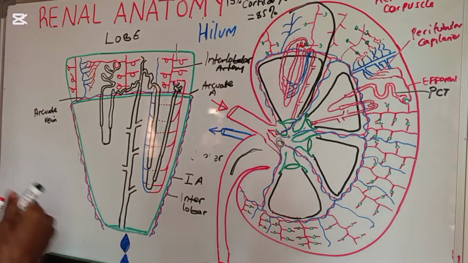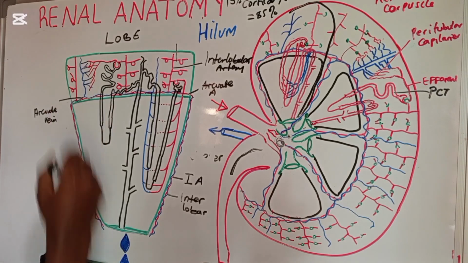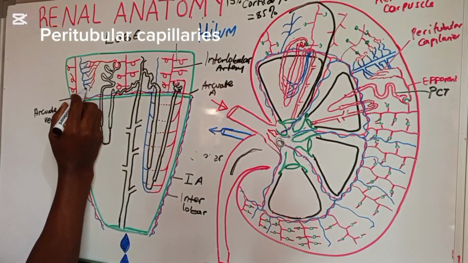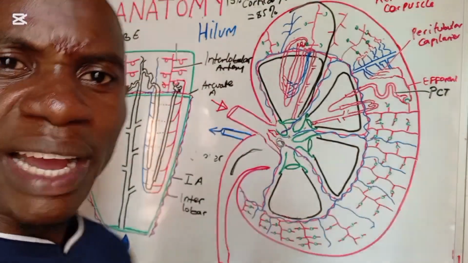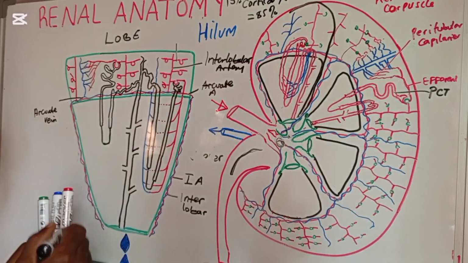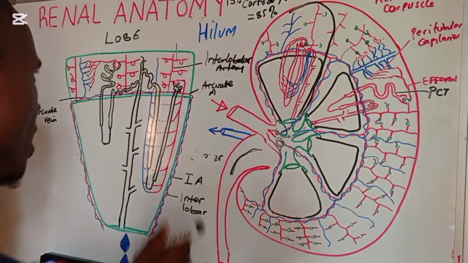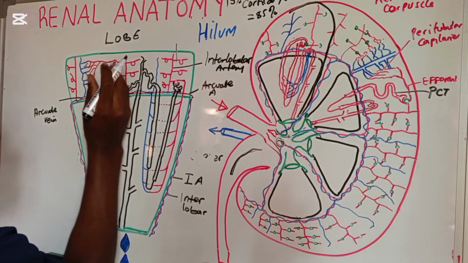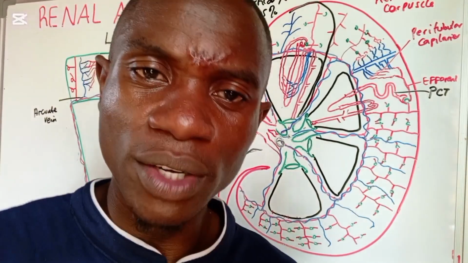Okay, so now this kind of coil which you are going to be seeing here, if you remember, they are called the peritubular capillaries. Okay, the peritubular capillaries. When we are talking about urine formation, we shall see what is exactly happening at the peritubular capillaries. So now, because this kind of radiate artery, we are having this kind of nephron, which is now towards the end of the cortex. I said this one is what we call the cortical nephron.